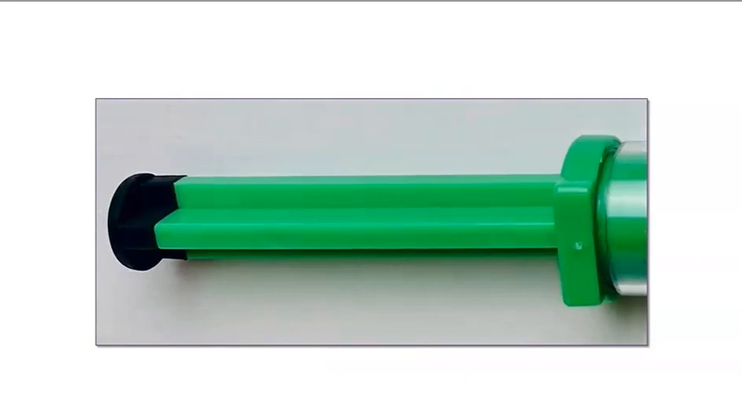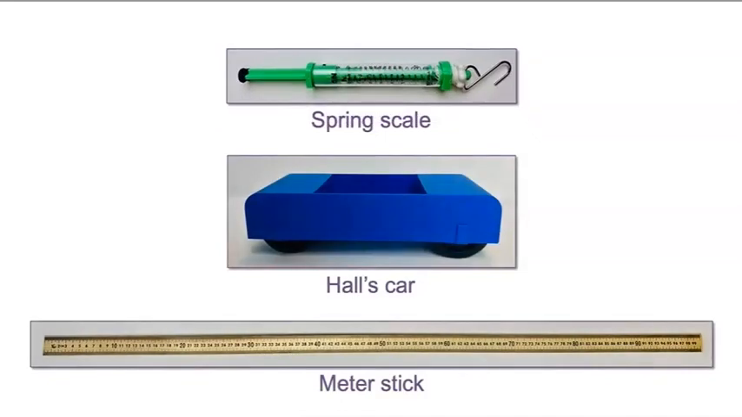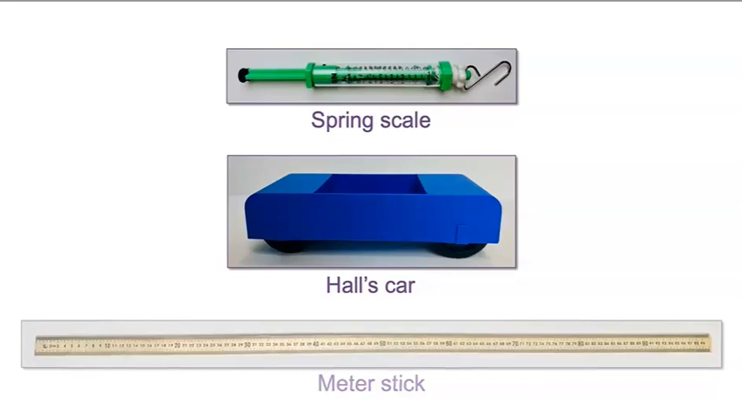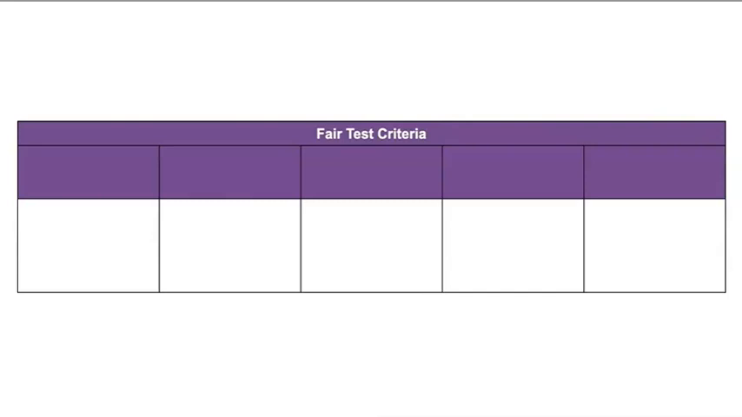When we release the handle on the spring scale, the spring releases the rod. The rod will push the Hot Wheels car using the force we set on the spring scale. We will use the meter stick to measure how far the Hot Wheels car moves. For our investigation, the Hot Wheels car will represent the train model. Let's continue planning our investigation.